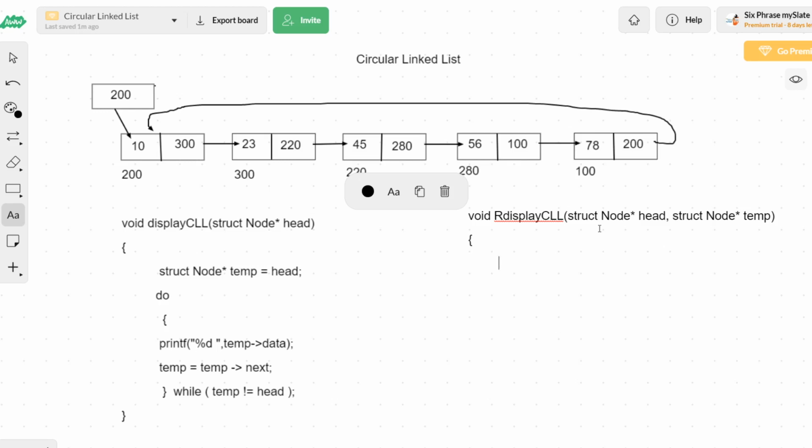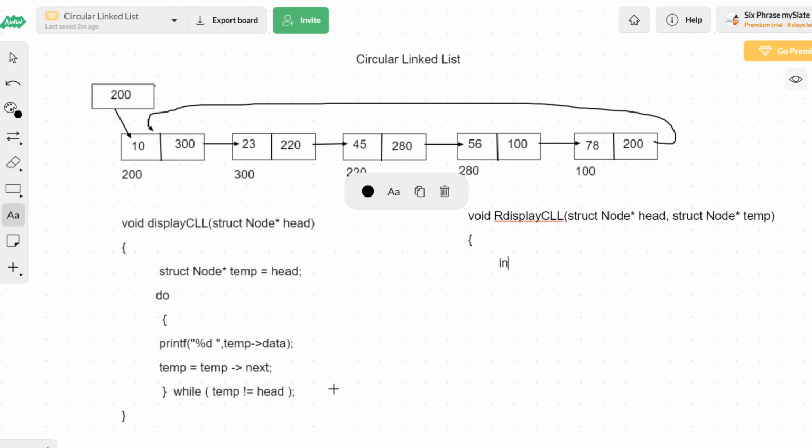Initially head and temp both will be taking the address of the first node. Now the same problem comes here also. I cannot directly check if temp is not equal to head, because initially temp and head are equal. The first time, head and temp both will be the same, so the condition will become false at the first comparison itself.